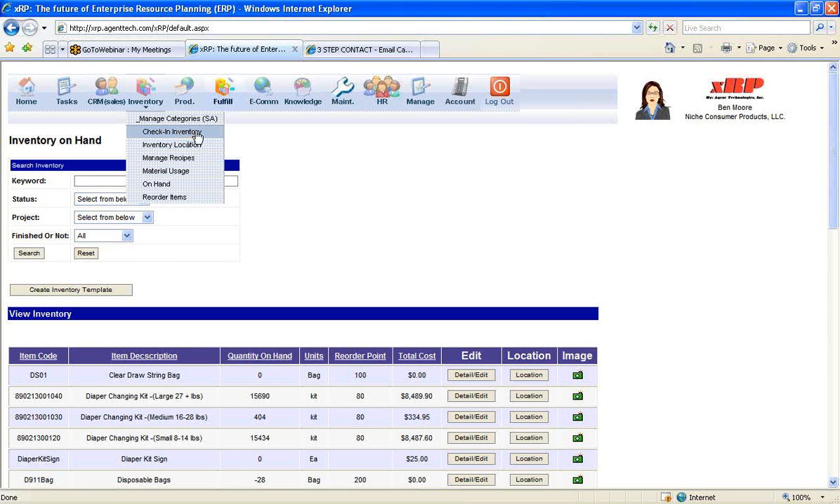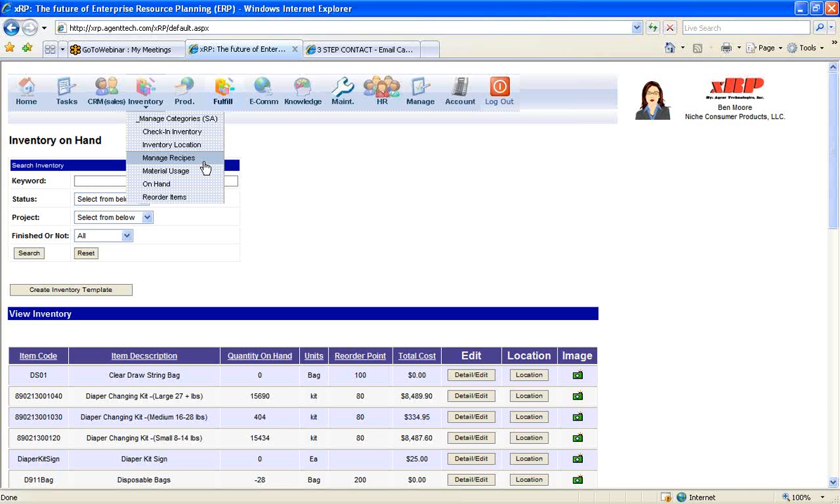You can check in different inventory. You can structure your inventory locations so you can look and see what's everything in plant 1 and different locations in plant 1 or another plant or another area. You can manage different recipes, and this becomes important for those of us that have complex products or products that go into other products.